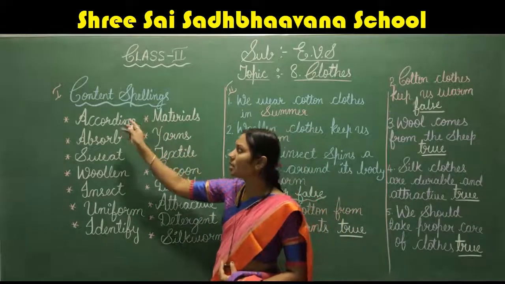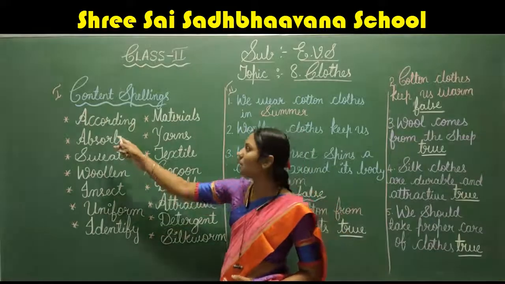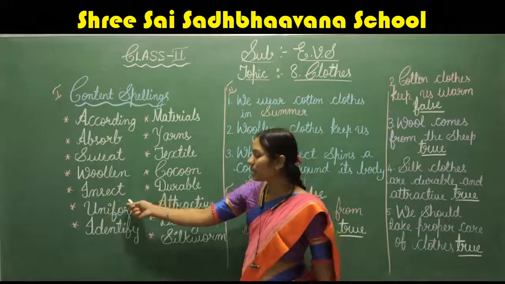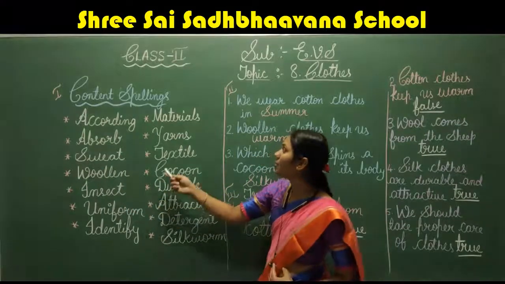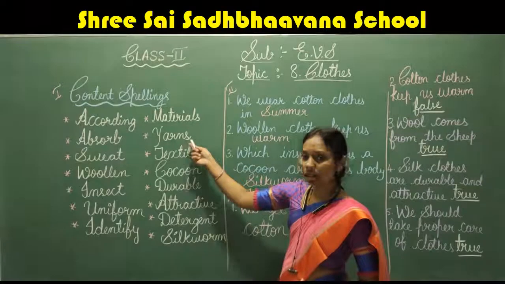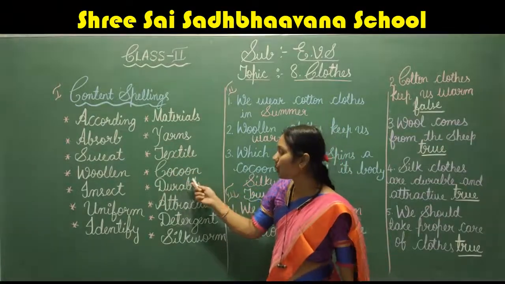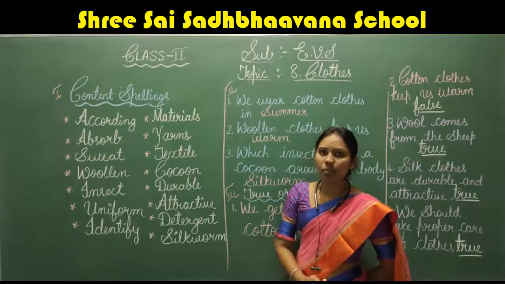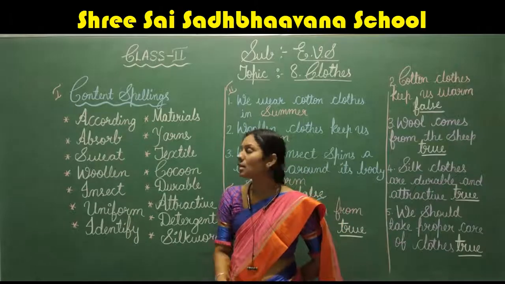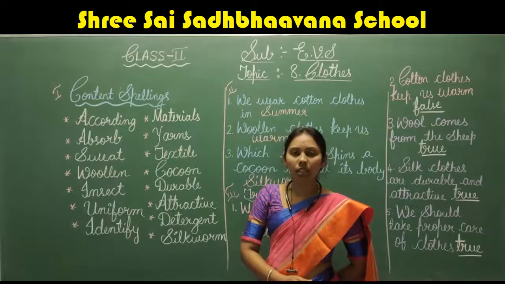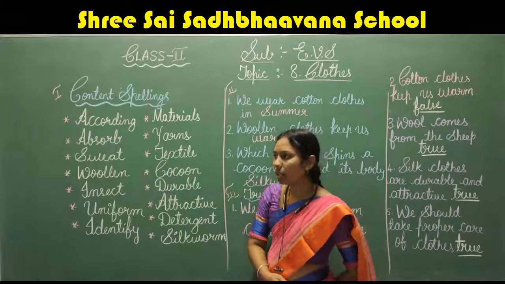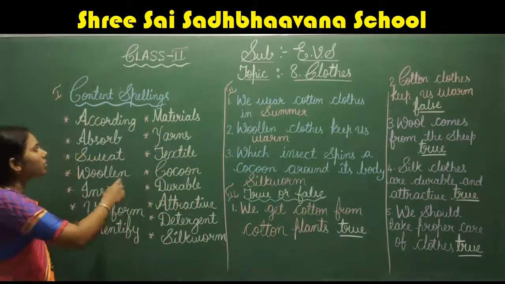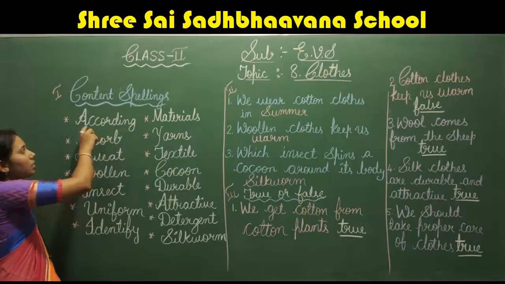The content words written here are: according, observe, sweat, woolen, insect, uniform, identify, materials, yarn, textile, cocoon, durable, attractive, detergent and silkworm. Let us read now one by one the spellings. Okay children, the first word is according. Read the spelling.